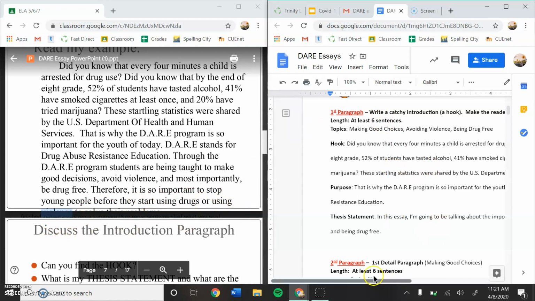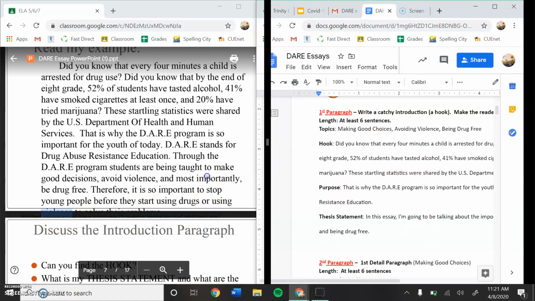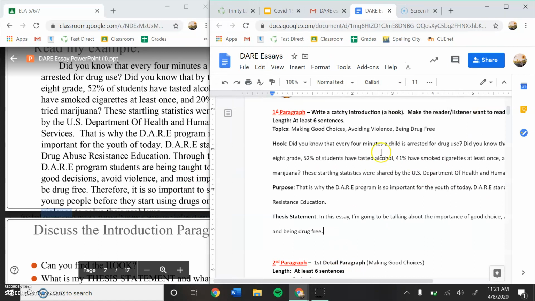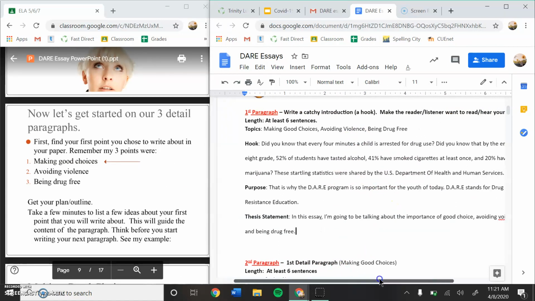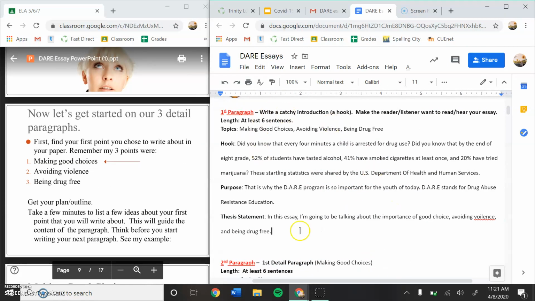Okay, so now we have, make this a little bigger, so now we have our first paragraph. We have all the important parts of our first paragraph listed here. But we're going to format it a little bit differently so it looks like a paragraph. So I know what my 3 topics are. I can leave this here if I want to so I don't forget them. So I'll go ahead and leave those there.